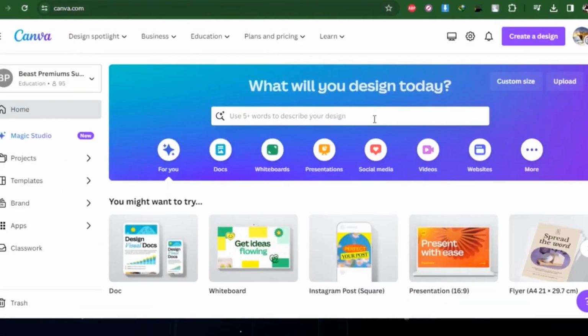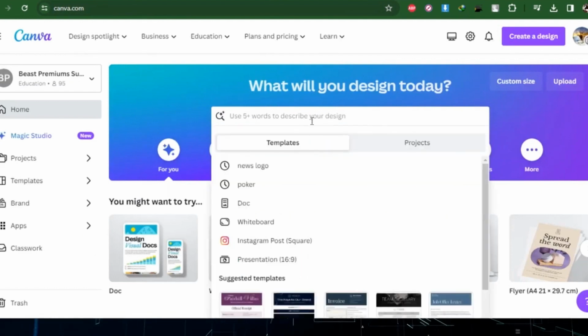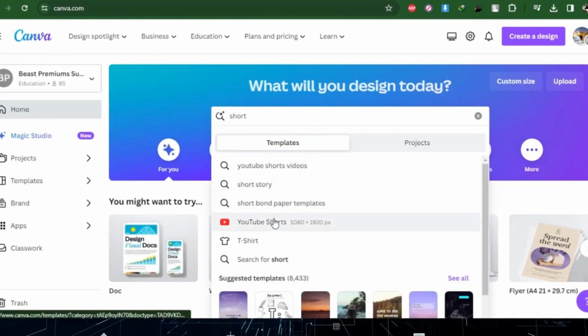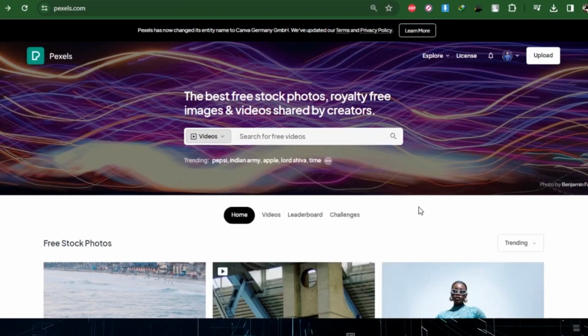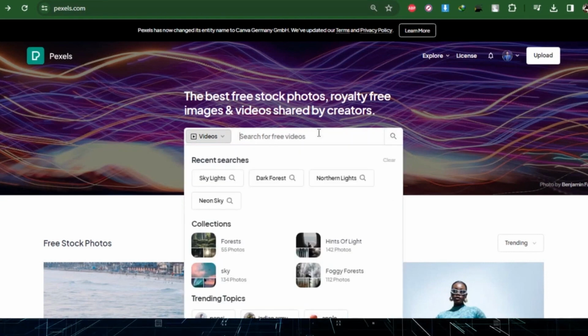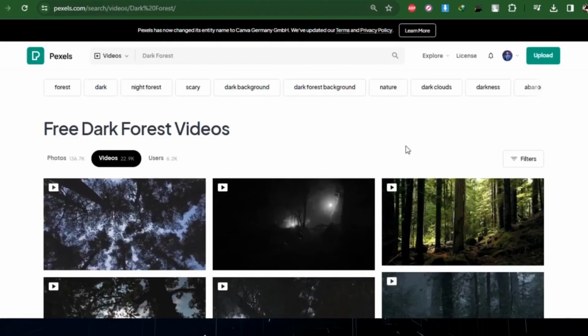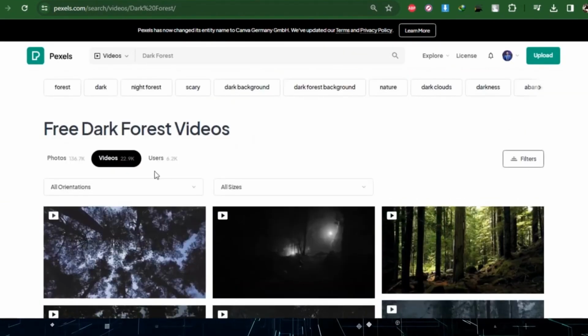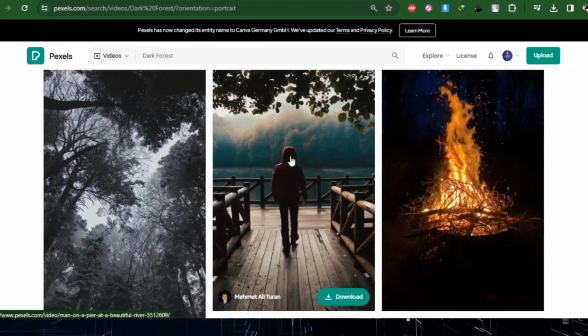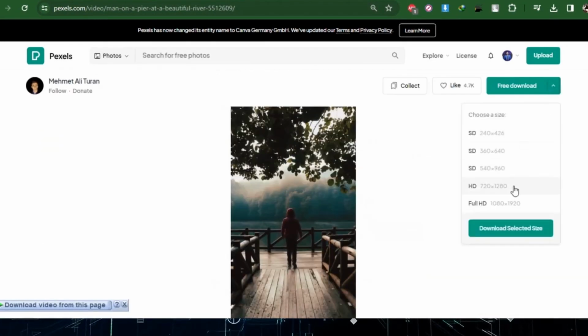Let's go to Canva. A template must be created here. In the search bar, type YouTube Short and select blank template here. Now we need to find a background video for this. I'll utilize pexels.com for that. This video website is free of copyright. Enter Dark Forest in the search field. Select vertical orientation after clicking on the filters. This is the video I've decided to use as our background. We're going to download it next.